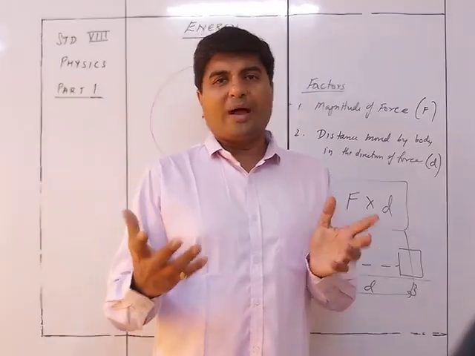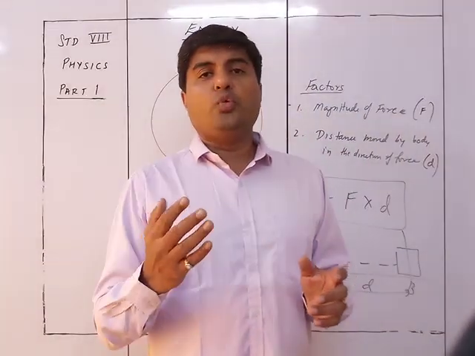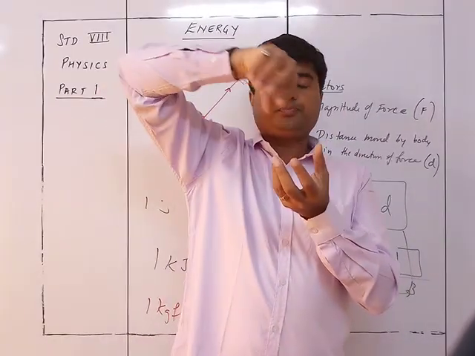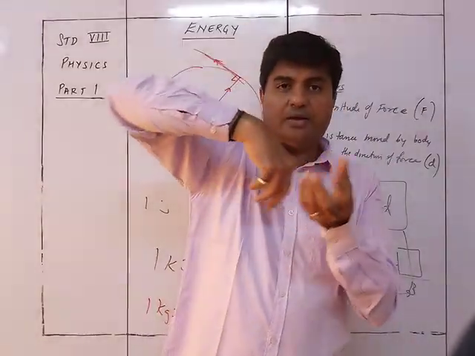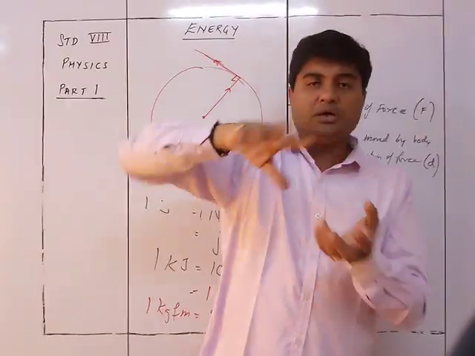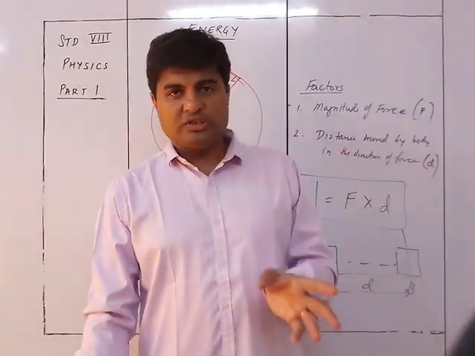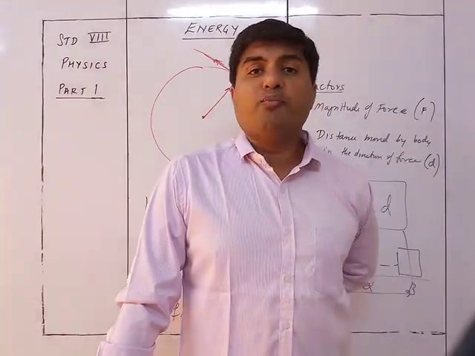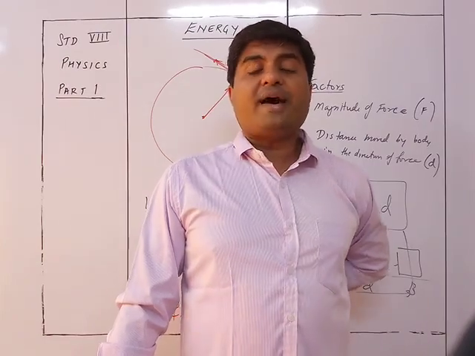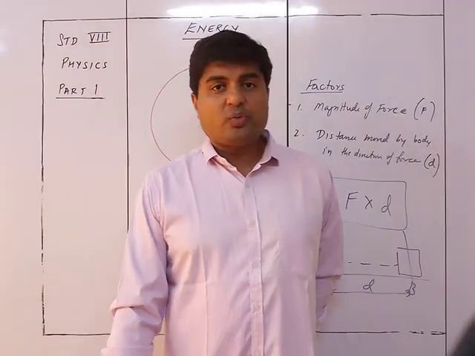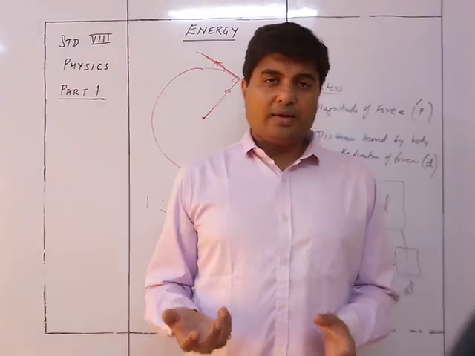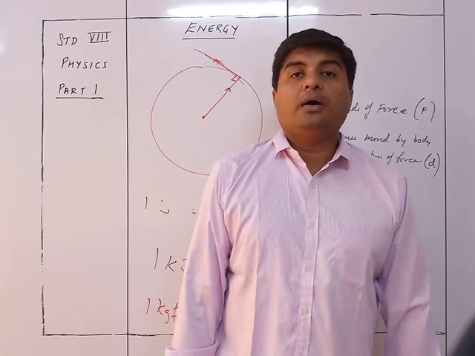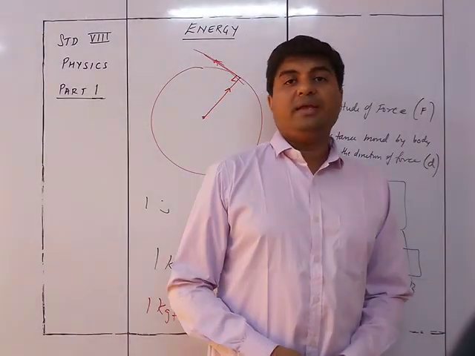You just need to know one thing: when anything is moving in a circular direction, circular motion, like the revolving of the earth around the sun or the moon around the earth, in that case the work done will be zero because the direction of motion is perpendicular to the direction of the force applied. So that's why it is not going to be calculated anyway, it will just be zero. So that was about the work. In the next video we will do the energy part.